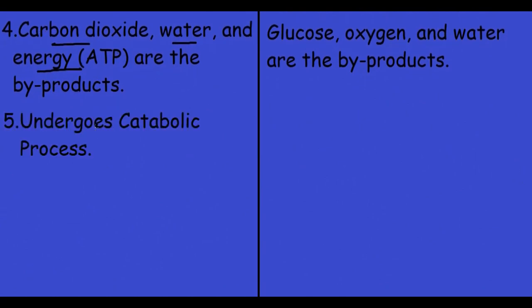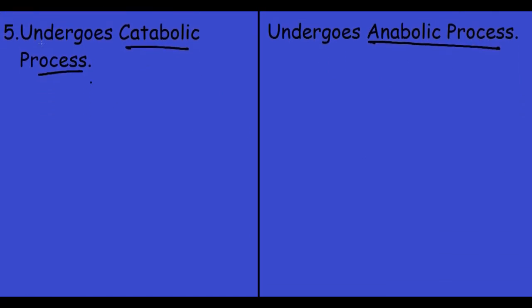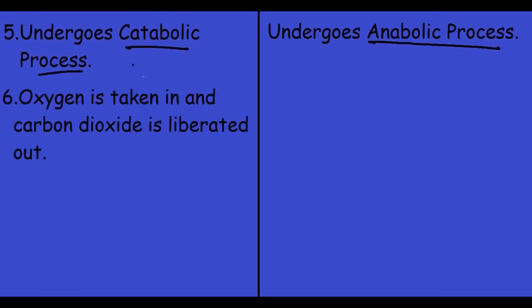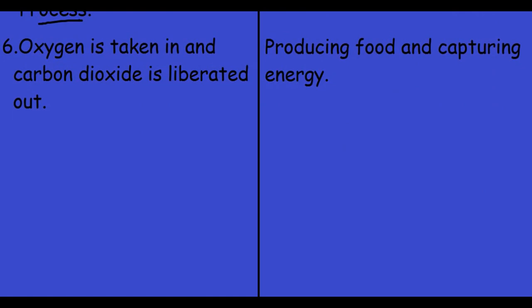So cellular respiration undergoes a catabolic process, and photosynthesis undergoes an anabolic process. Let's move on to the sixth point. For cellular respiration, oxygen is taken in and carbon dioxide is liberated out, and photosynthesis is producing food and capturing energy. Let's move on to the seventh point.